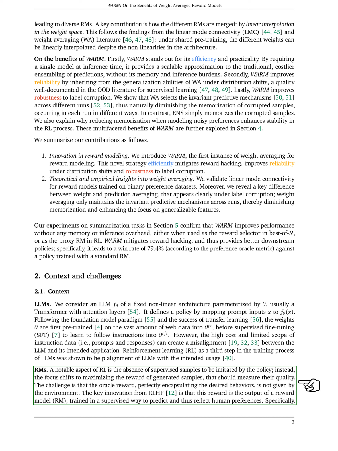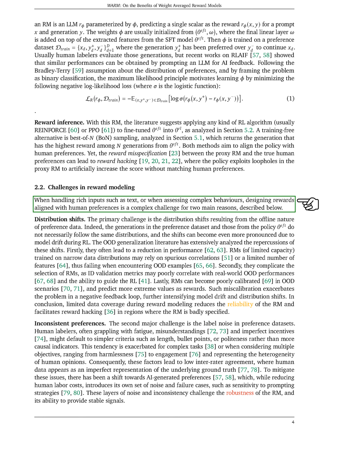Designing rewards that align with human preferences is a complex challenge, especially when dealing with rich inputs like text or assessing complex behaviors. The main challenges are distribution shifts and inconsistent preferences. Distribution shifts occur due to the offline nature of preference data. The generations in the preference dataset and those from the model do not necessarily follow the same distributions, and these shifts can become more pronounced due to model drift during RL. These shifts often lead to a reduction in performance and complicate the selection of RMs.